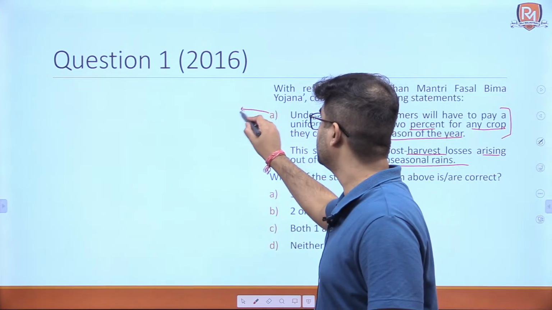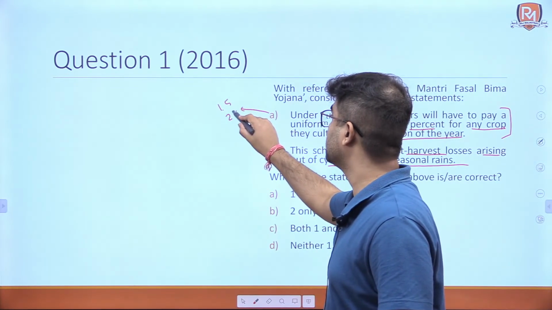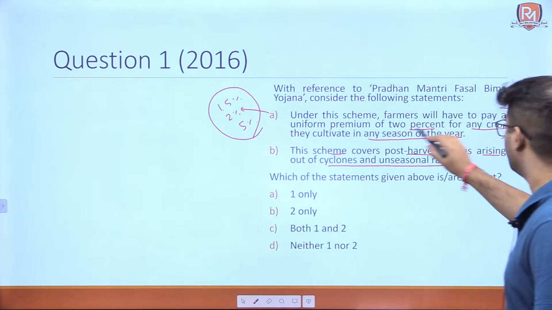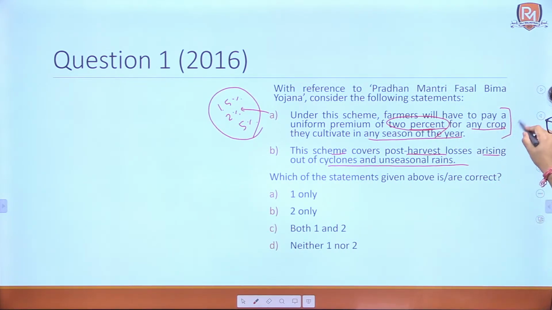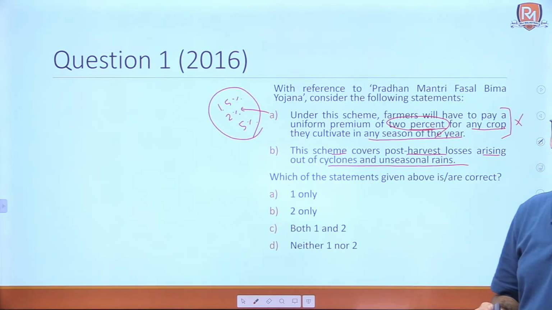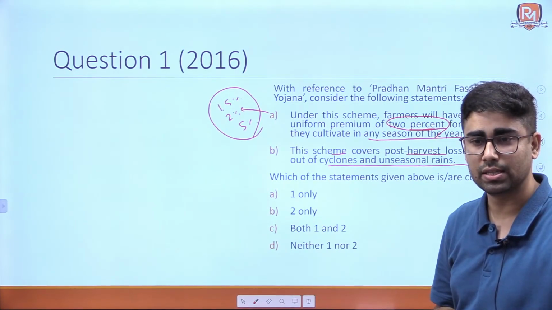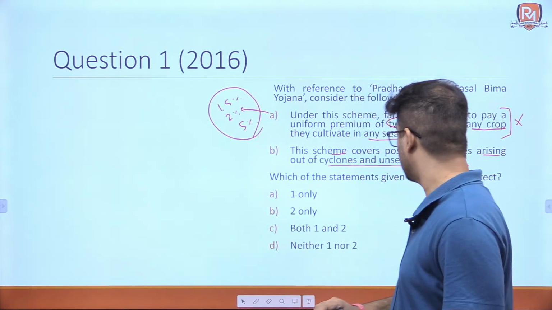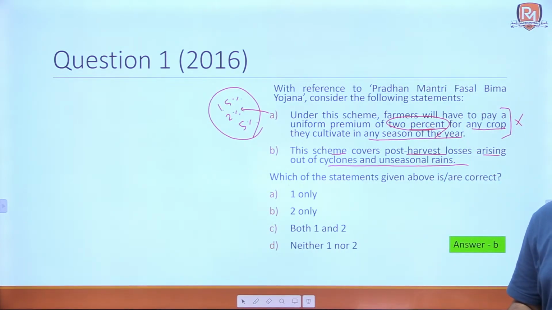What are those premiums? 1.5%, 2% and 5%. Not a uniform premium of 2%. So, this is a wrong statement, and we already saw that post-harvest losses are covered under this scheme. So, the answer to this question is B. Okay.